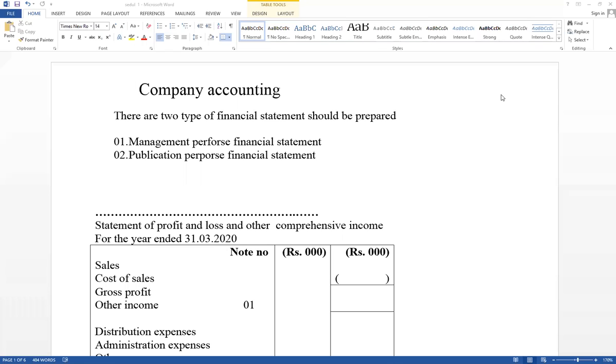Right, you have to know how to prepare financial statements to provide information to interested parties. Therefore, we are going to discuss how to prepare financial statements of the company. Think about sole proprietorships, partnerships, and company. Those are organizations. In business, all the organizations are the same.